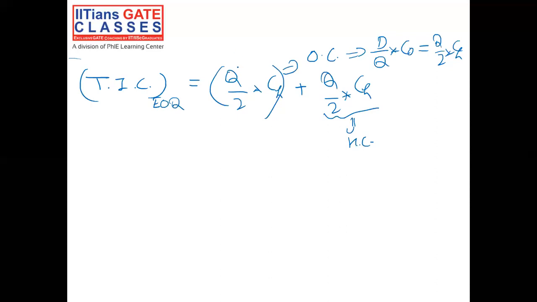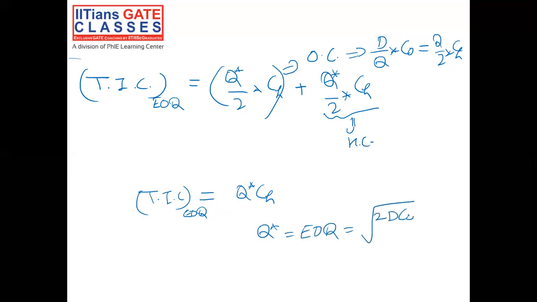So this Q will convert as Q star, and the total would be equal to Q by 2 into CH plus Q by 2 into CH, which equals Q star into CH. Now what is this? This is the total inventory cost at economic order quantity. And we already know that our Q star is the economic order quantity, which is equal to the square root of 2D into CO by CH.